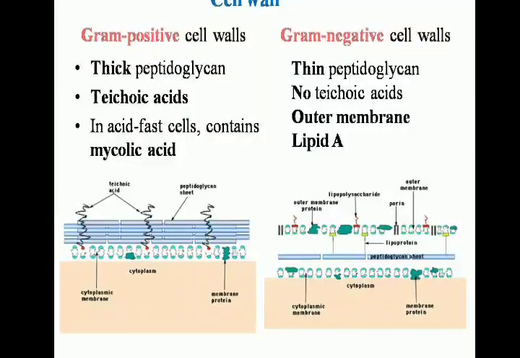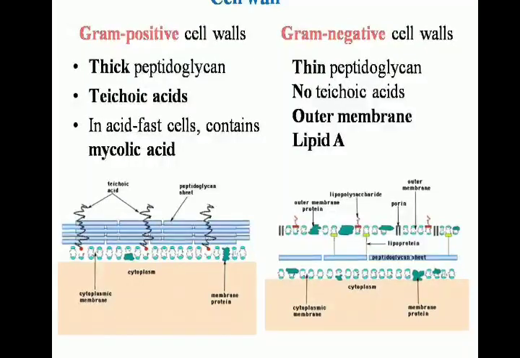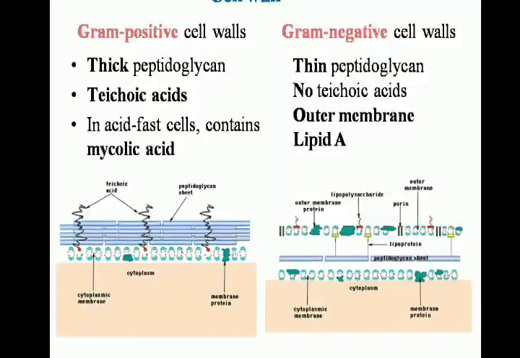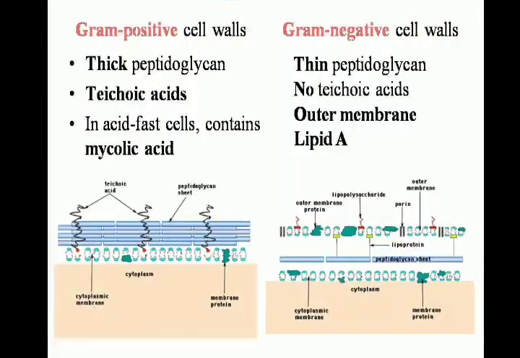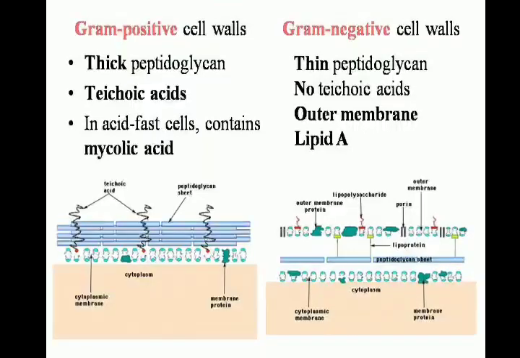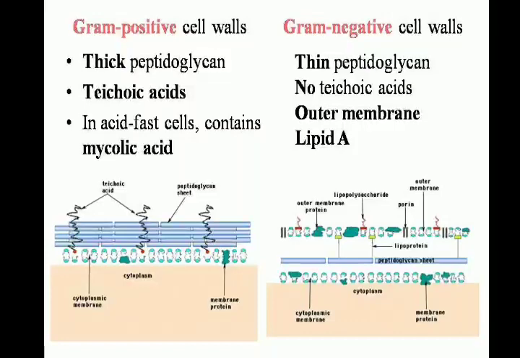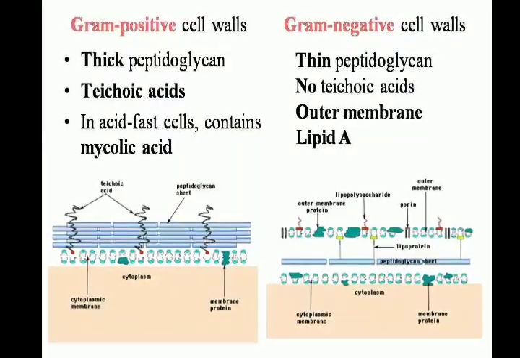Lipid is also present in the gram negative cell wall. The lipid can easily dissolve in alcohol, so the primary stain can also be removed. In the gram positive cell wall, mycolic acid is present, which is absent in the gram negative cell wall. So these are the overall structural differences between the cell wall of the gram positive cell and the gram negative cell.